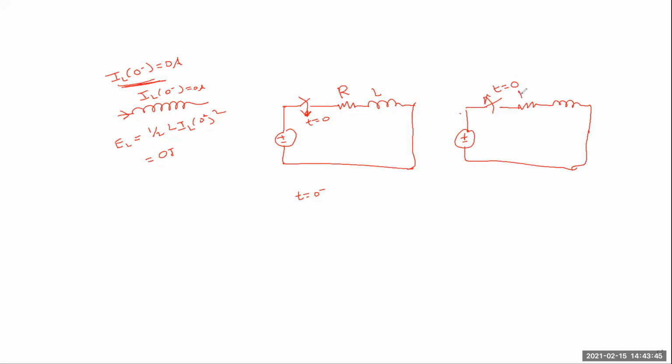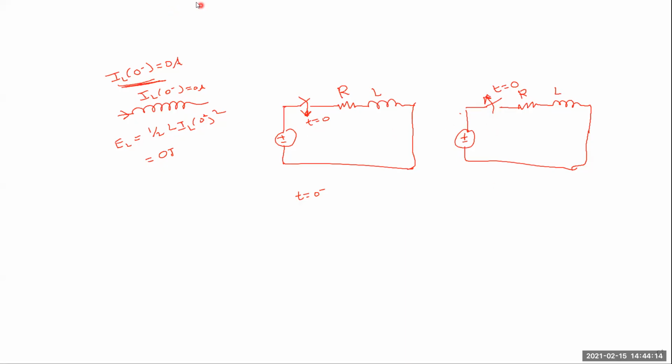This is R and L. So what is the meaning of this switch? With one arrow direction, at t is equal to 0 the switch is closed. With the other, at t is equal to 0 the switch is open. So the arrow is in the downward direction or the upward direction.